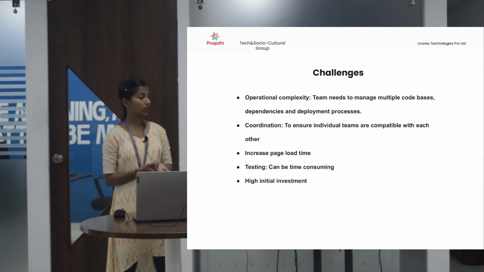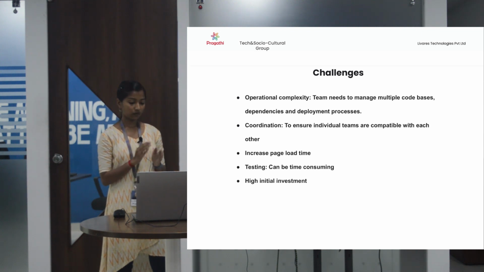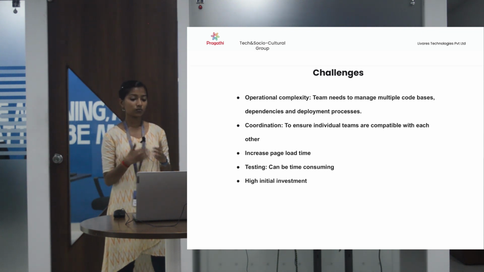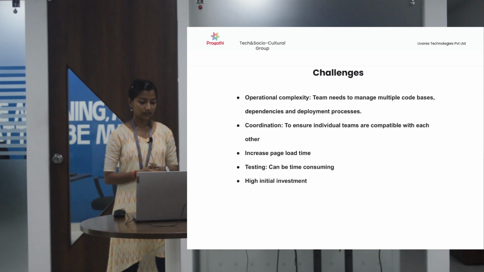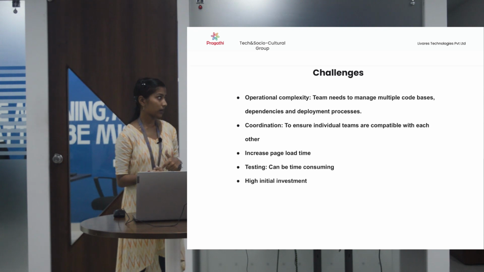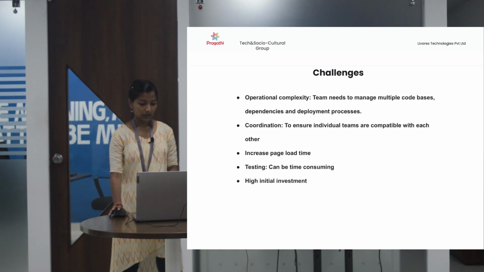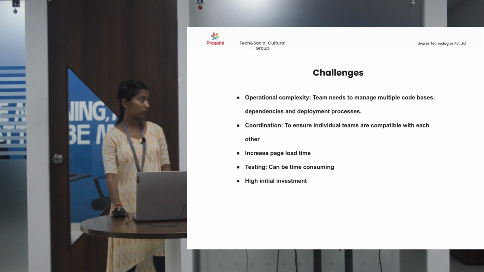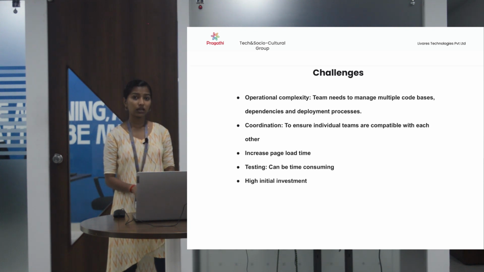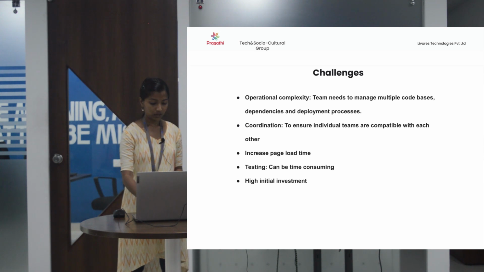It also increases page load time, as I already told, because it is divided into subcomponents. It takes more time to load, and testing can be a little bit time consuming compared to other architecture because each part is divided and we have to test it separately. And it needs high initial investment, because in this architecture the team needs more members, so it might need more capital.